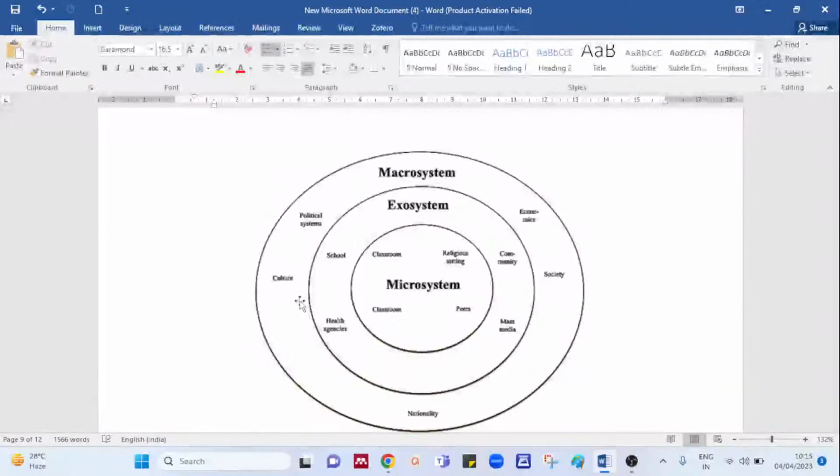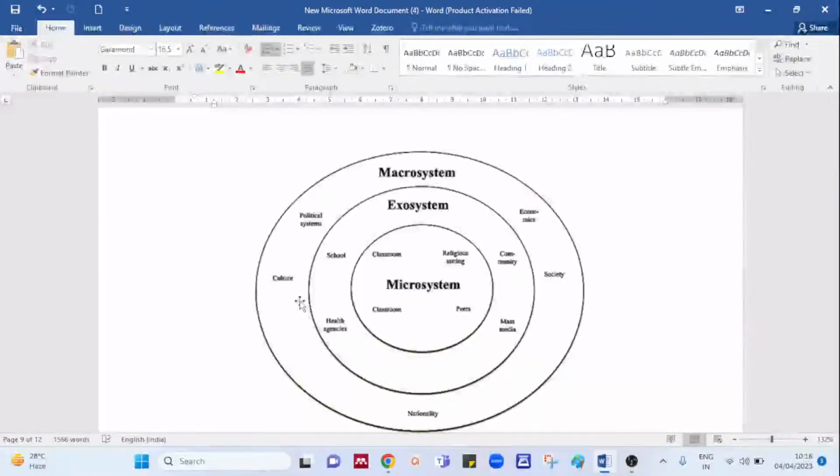I'll repeat for anyone who missed it: you can see 3 in the diagram, and 2 we have done. It starts with micro, moving to meso, then exosystem, then macrosystem, and then chronosystem. So there are totally 5 systems. The smallest among them is the microsystem. Which is the largest? It is macro.